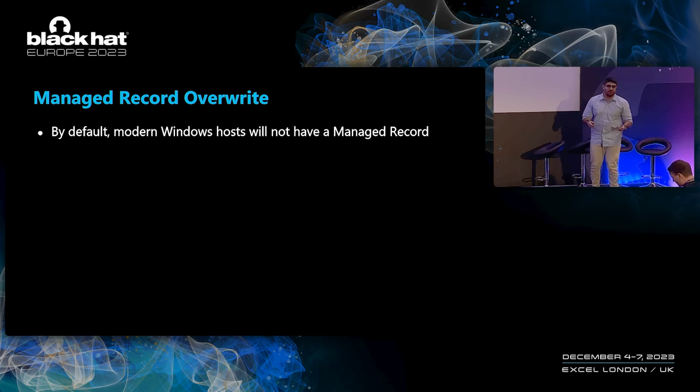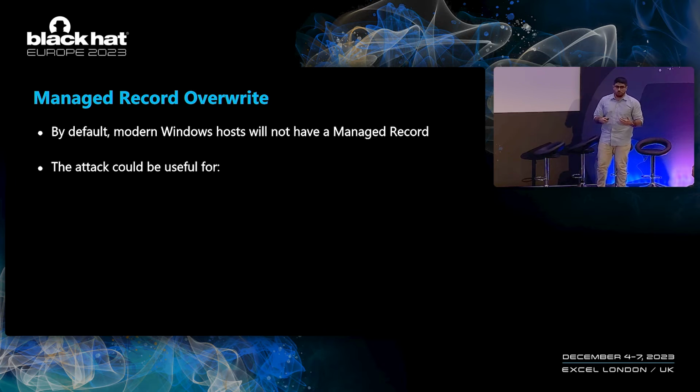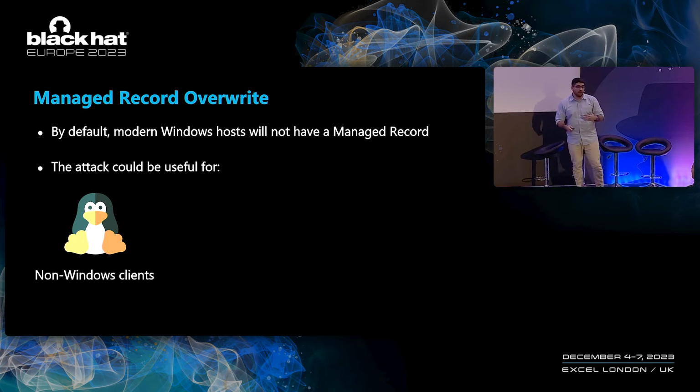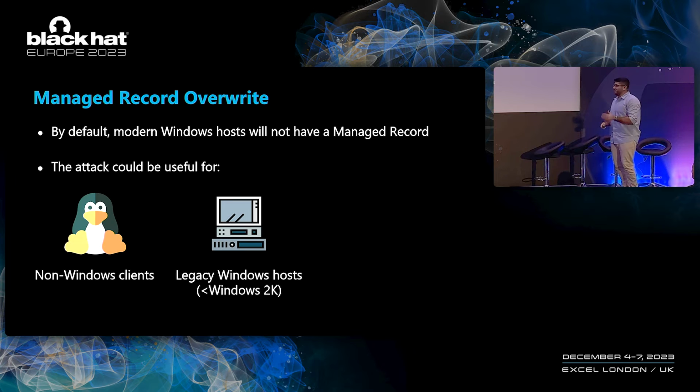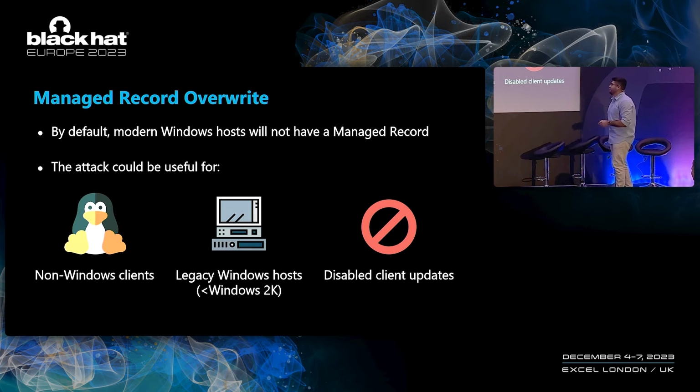So they will have their client records. But in any case where we might find them, we can overwrite them. So, for example, if we have non-Windows clients that do not authenticate to the domain and still use the DHCP server, really, really old Windows machines that do not support the update, or simply clients that disable the feature for some reason. The point is, if you manage to find managed records, congrats, you can overwrite it.